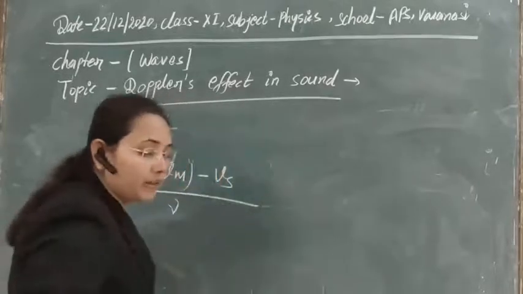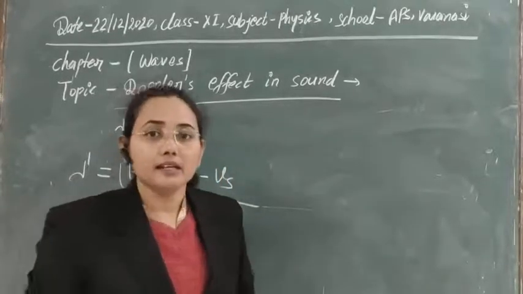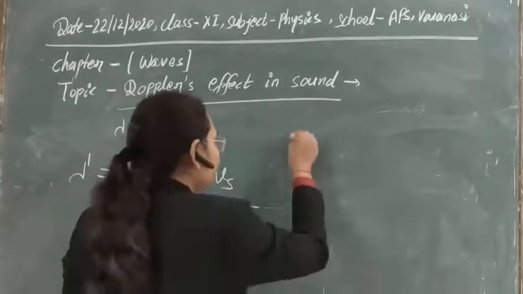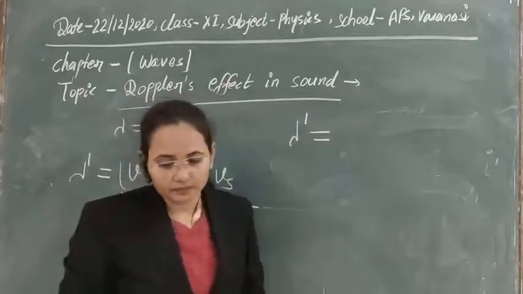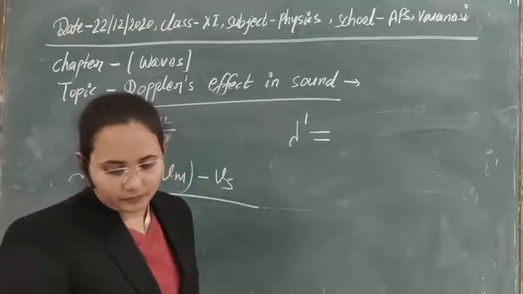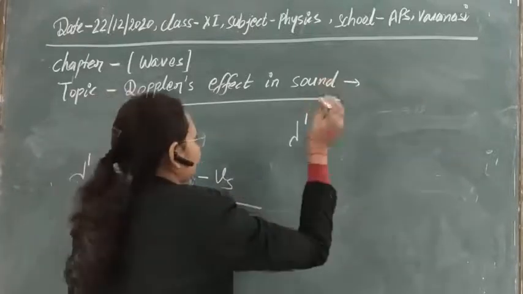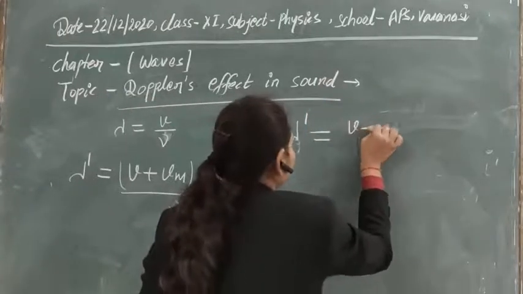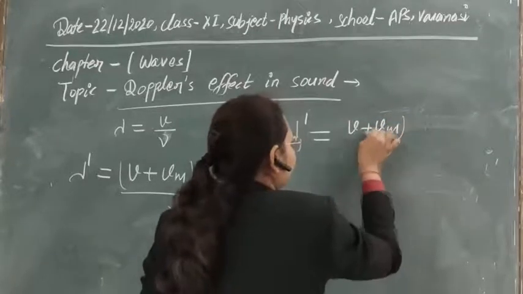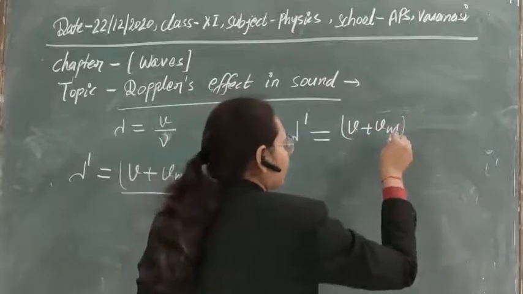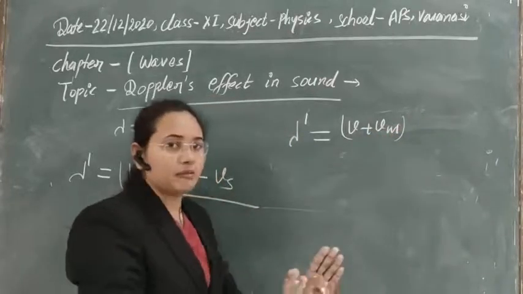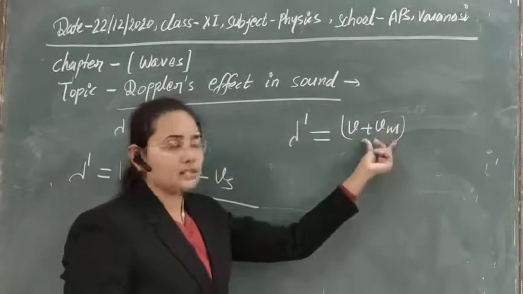Due to the movement of the listener, some different wavelength will be heard. So what will be that wavelength? It is equal to V plus Vm. This is the velocity of the medium plus the velocity of sound in air, because they are moving in the same direction, and they simply sum up.